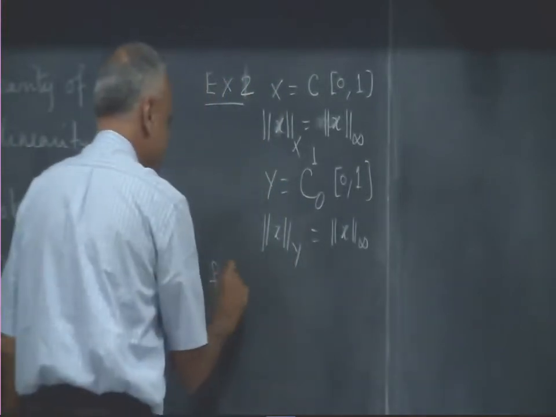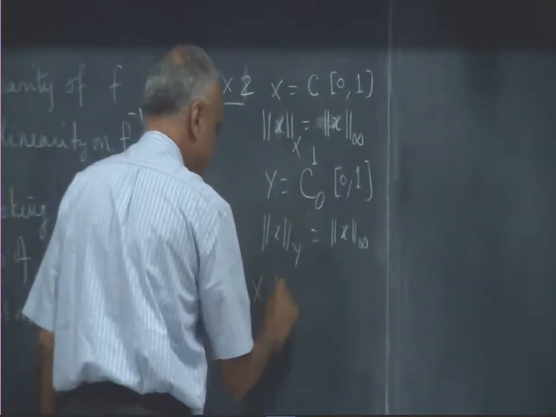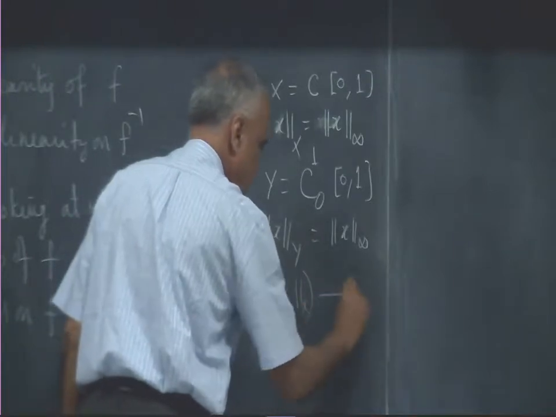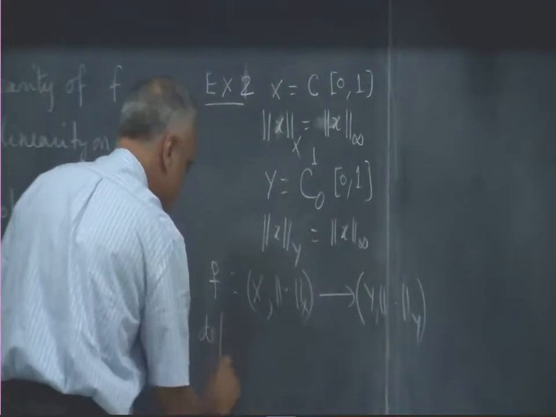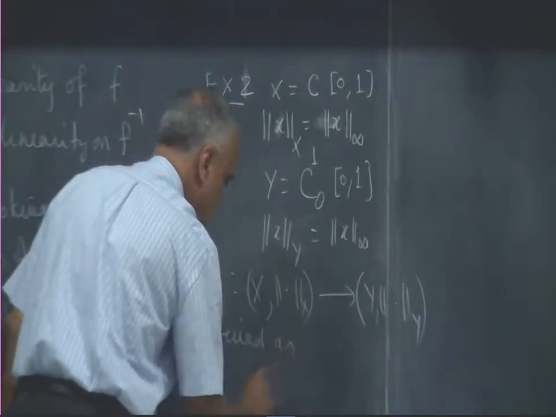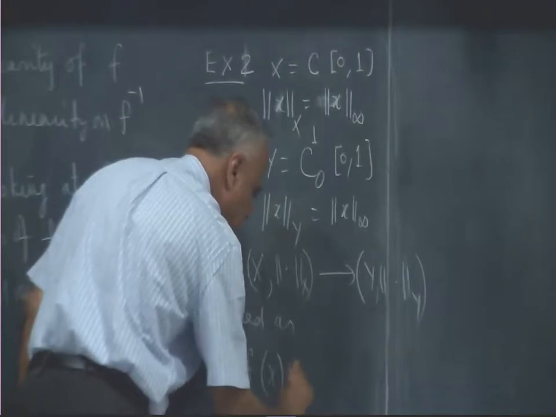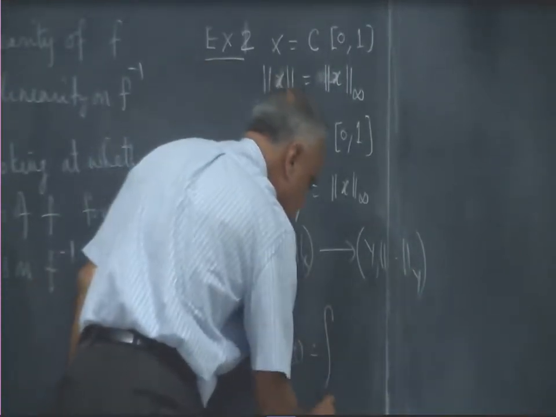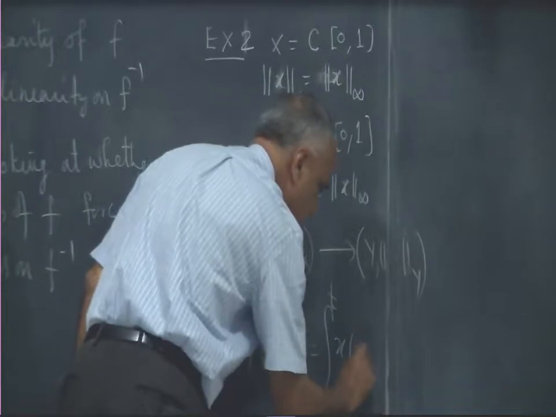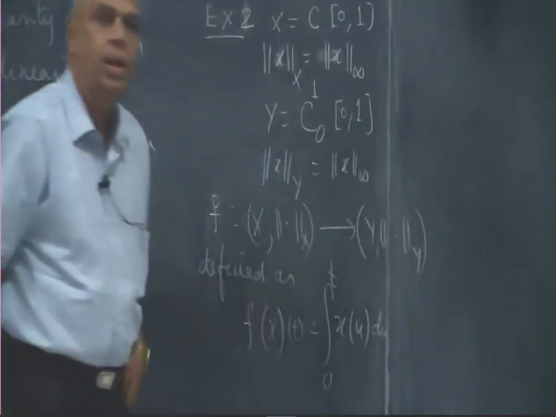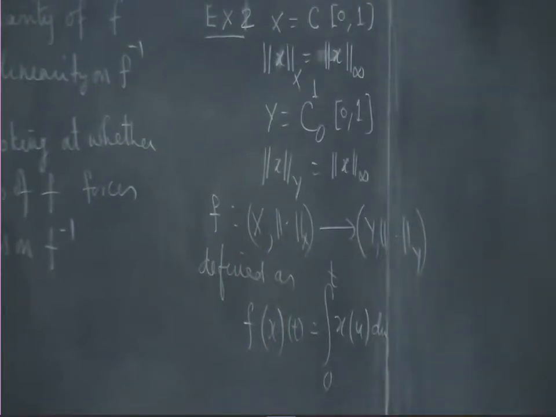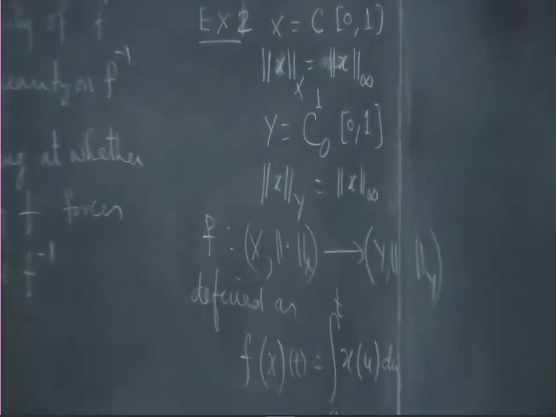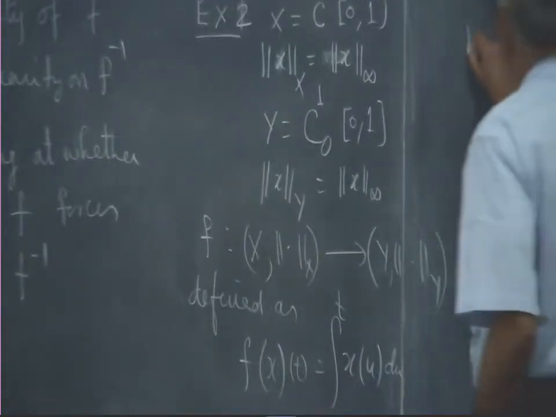Okay. Then we had F defined as: F of x at any point t is the integral from 0 to t of x(u) du. And we found that it is 1-1, it is onto, it is linear, it is bounded, the inverse is linear but not bounded. This was found last time.